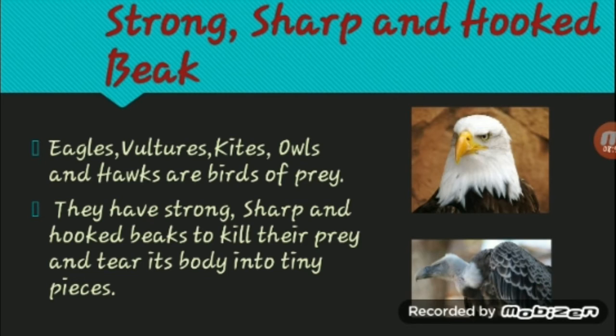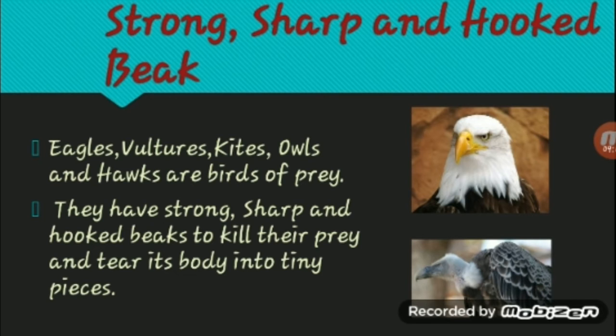That means they eat other animals, small animals like chicken and mice to feed themselves. So they need to tear open the flesh. Hence, they have very strong, sharp and hooked beaks. See, in this picture, are you able to see the beak is slightly curved but not entirely curved, right?